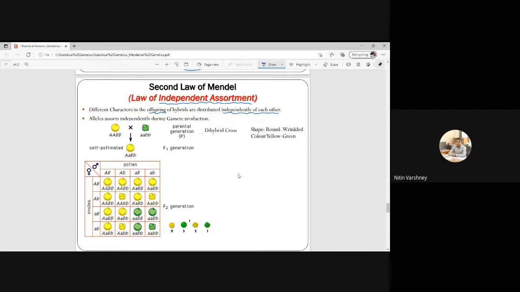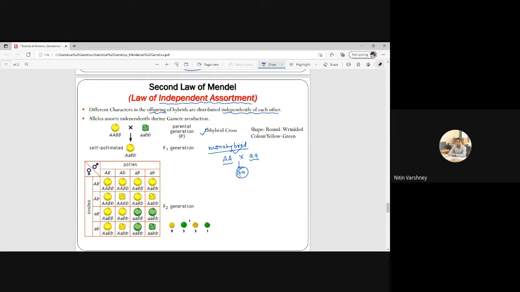First, what is a monohybrid cross and what is a dihybrid cross? If we study only one character, suppose I take capital A crossed with small a, the parents have only one allele pair, so this is called monohybrid.